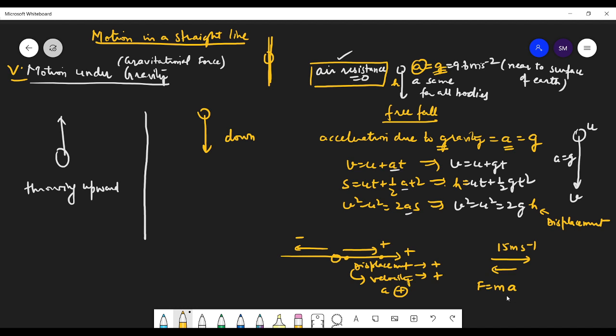Let us clear this concept. Force is equal to mass into acceleration. Force is a vector quantity and acceleration is also a vector quantity. Just like I told you that displacement is equal to velocity into time, or velocity is equal to displacement upon time, so s by t we can write.